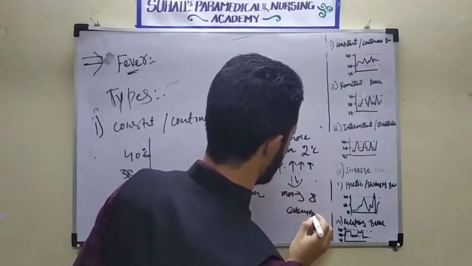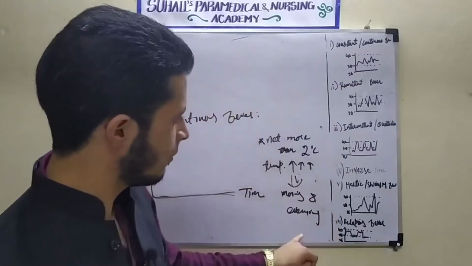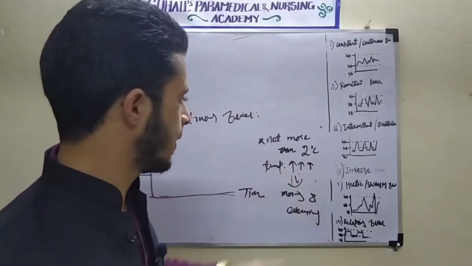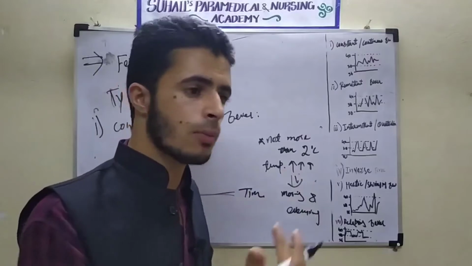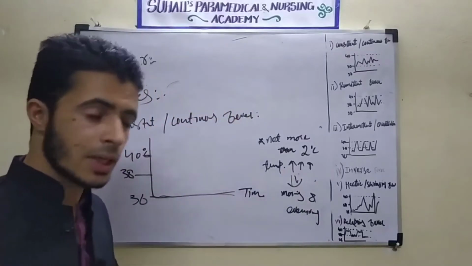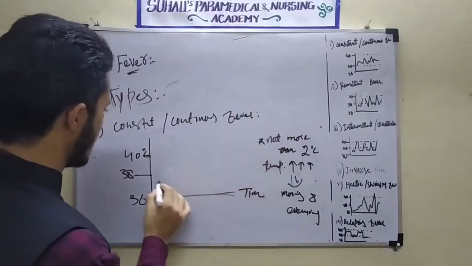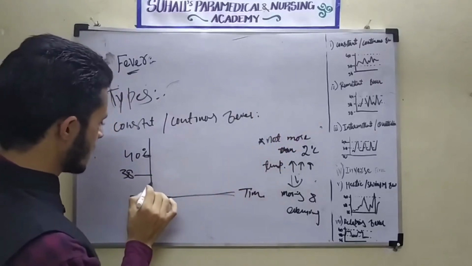Between morning and evening, there will be a 2 degrees Celsius temperature increment. A change of 2 degrees Celsius from the normal value, not a decrease, an increment will be there. See here, this is 38 degrees. Suppose this is our normal temperature, I have shown here. See, this is our normal 37 degrees here.